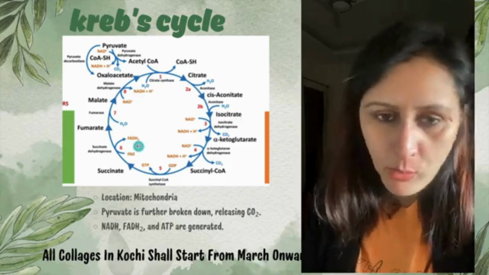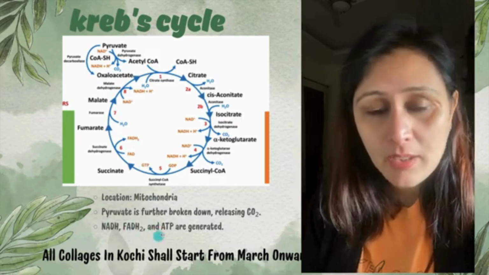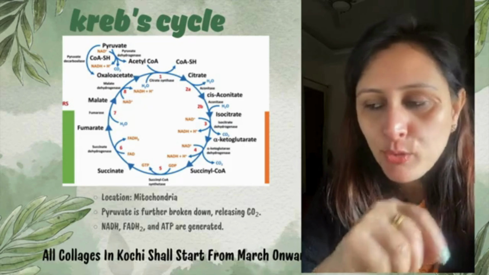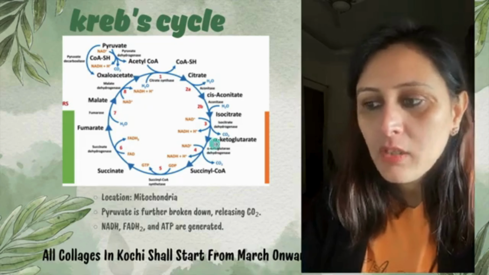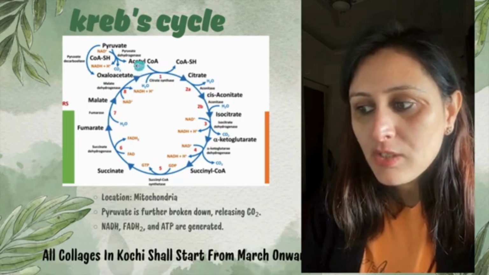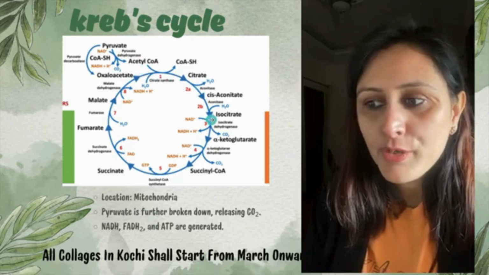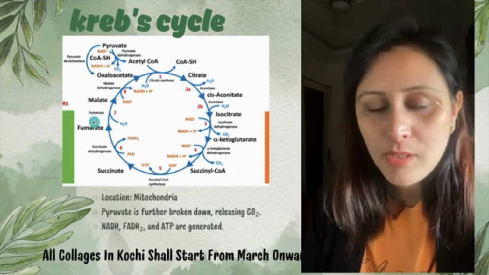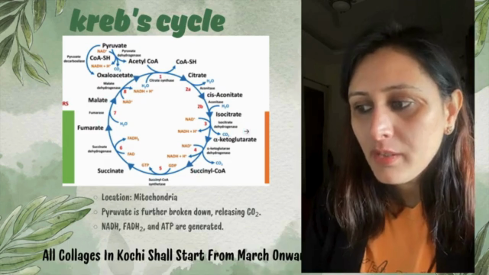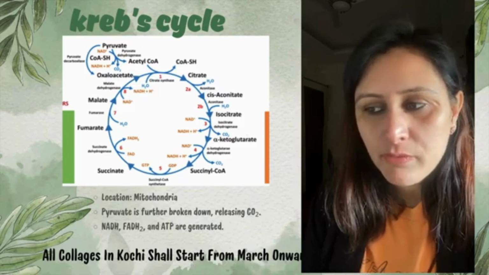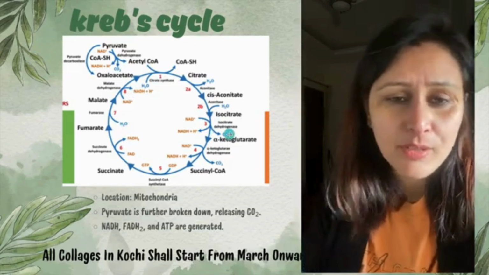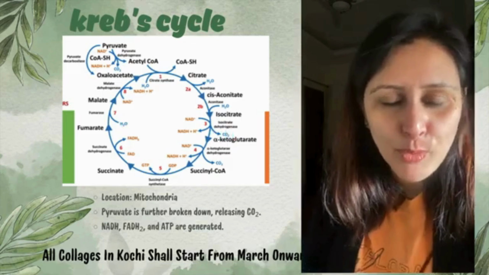Now a mnemonic to remember the steps in this case also. Pyruvate we have taken from the previous, so we will not include this. So let's see. The mnemonic here is: all colleges in Kochi shall start from March onwards, right? So this is a mnemonic that will help you understand or learn it easily, right? So we can very well relate to all these steps and remember the mnemonic, and this will be much easier, right?